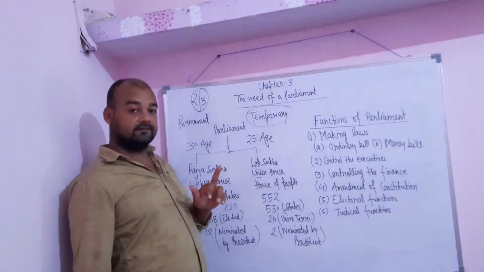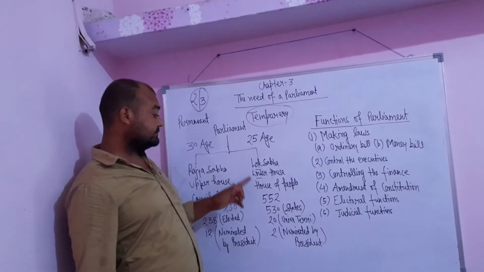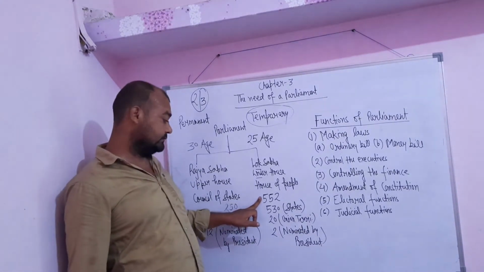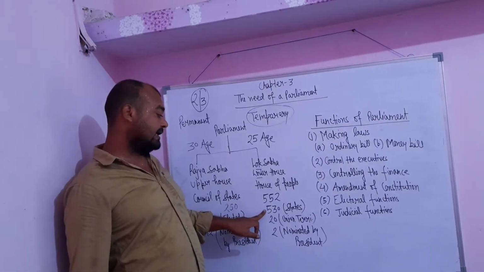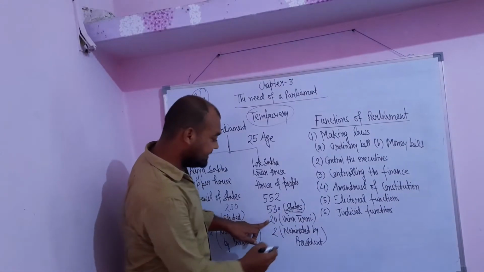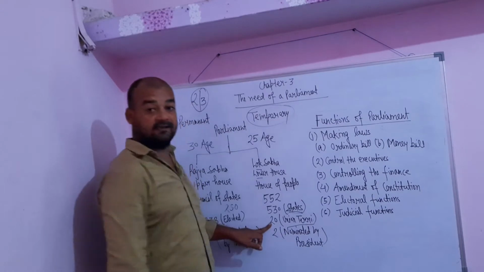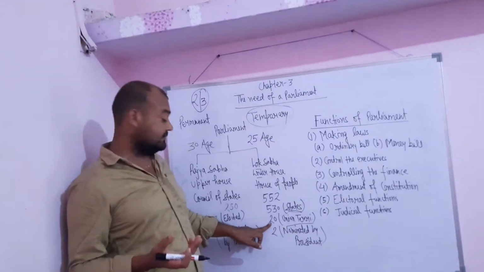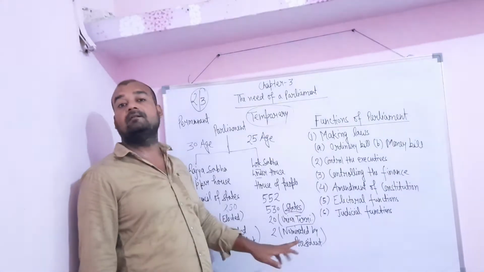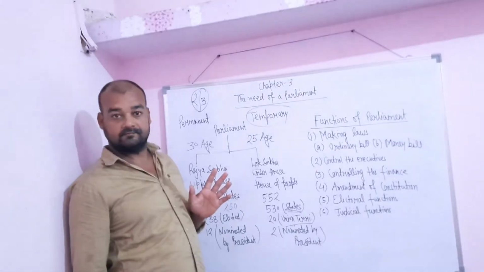The total members in the Lok Sabha are 552. Among that, 530 are elected from the states, 20 are elected from the union territories, because in our country union territories are also there, and 2 are nominated by the President of India.